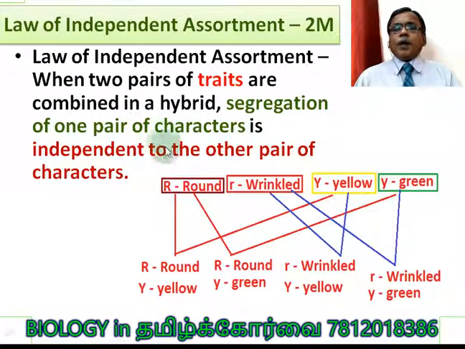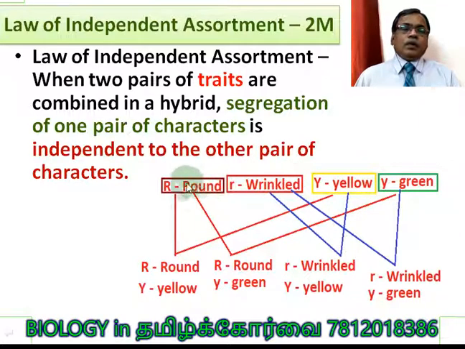Segregation of one pair of characters is independent of the other pair. It means capital R, this allele, 50% of it may combine with capital Y, and another 50% may combine with small y. Because it is coming from the dominant parent, you cannot say capital R will always go with the dominant and small r will always go with recessive.